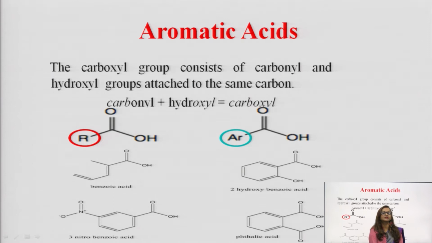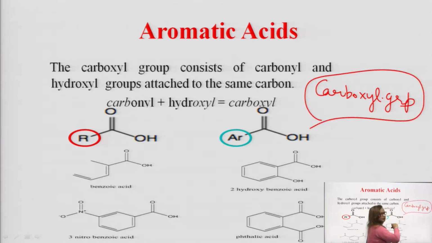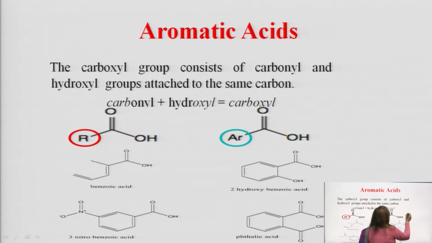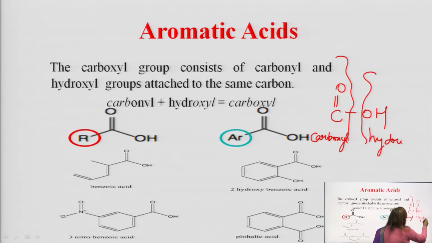Reading the slide, the carboxyl group consists of, again one thing very important, how this name comes, carboxyl. What is the meaning of this carboxyl group? The carboxyl group has COOH. This CO is known as carbonyl, this OH is known as hydroxyl, and in a functional group they are attached to each other.